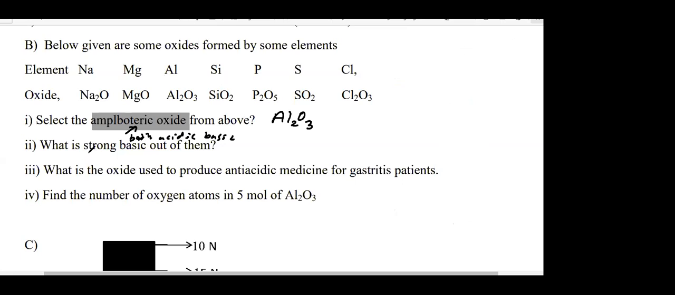Then what is the strongest base out of them? What is the most basic oxide? Part 2, what is the answer?